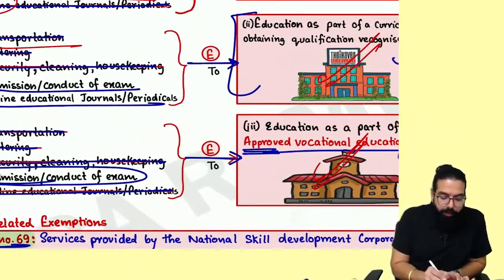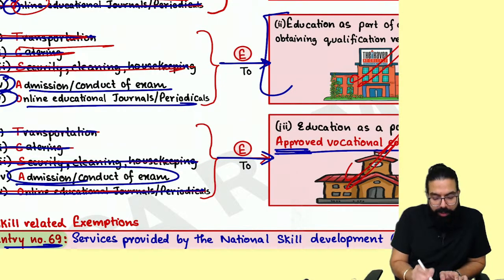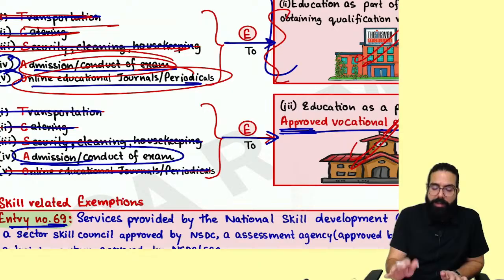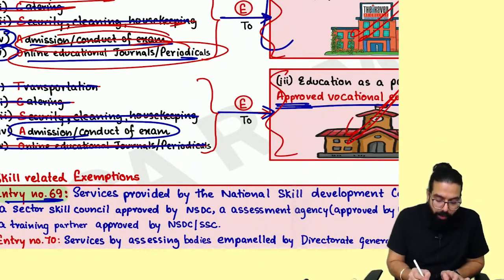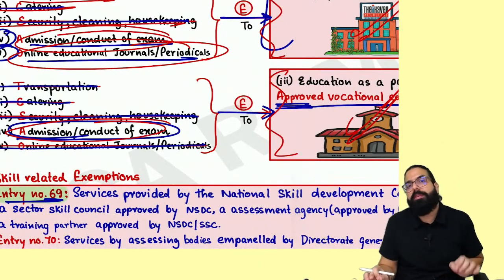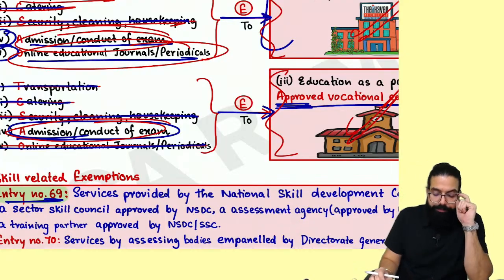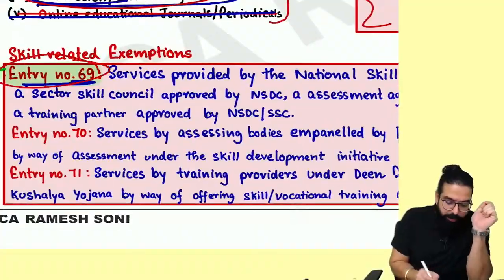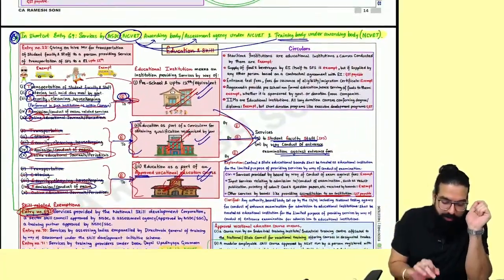After that, for colleges, transportation, catering, security, admission related service and online journal given to colleges are exempted. And for an approved vocational course provider, only admission and conduct of exam related services are exempt. This time, I believe one point they can test you on is relating to skill, because for skill they have gone ahead and given one small change.